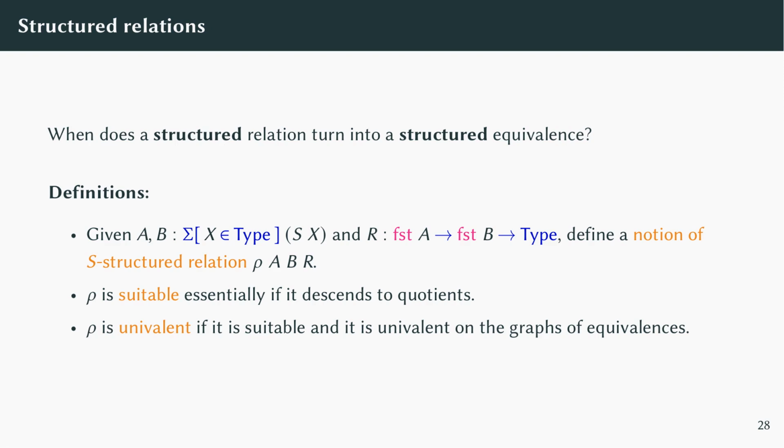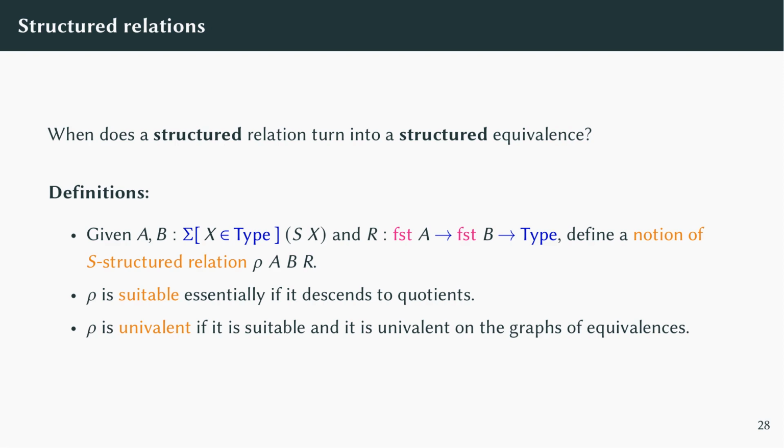But to achieve representation independence, we want to know when we can turn a structured relation into a structured equivalence. As before, given two S-structured types and a relation between their carriers, we define a predicate rho saying when this relation is S-structured. We have some technical conditions on these predicates called suitability that essentially make sure that being structured is preserved by passing to a quotient.